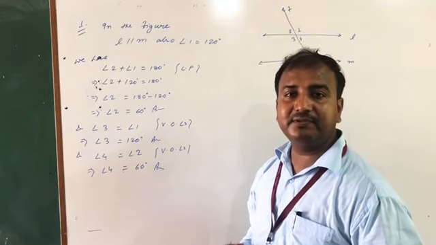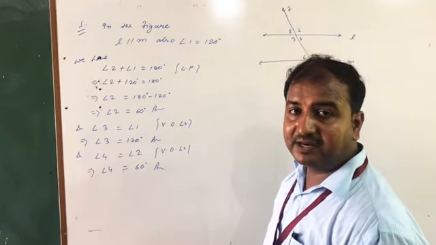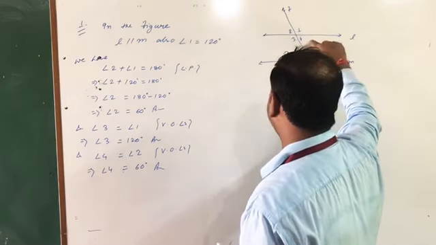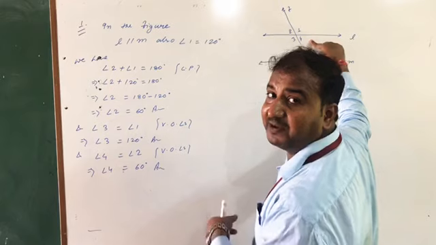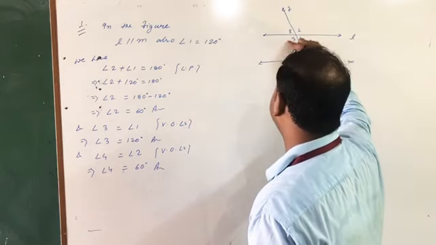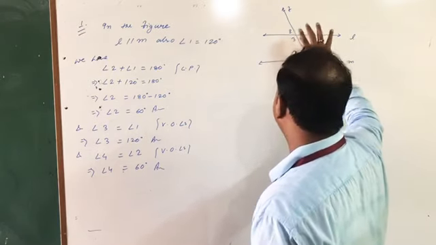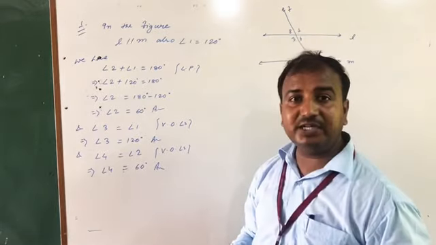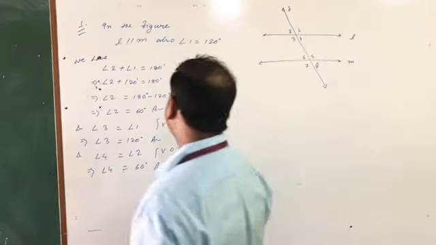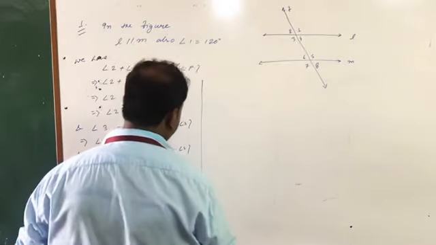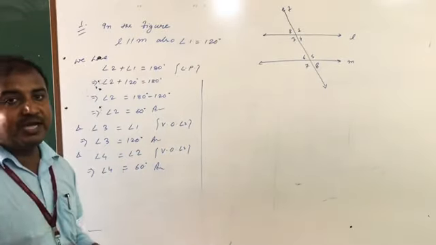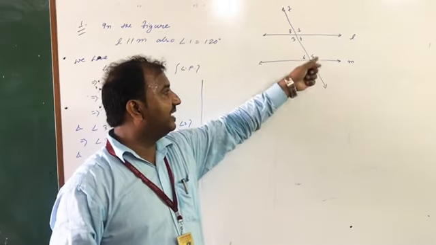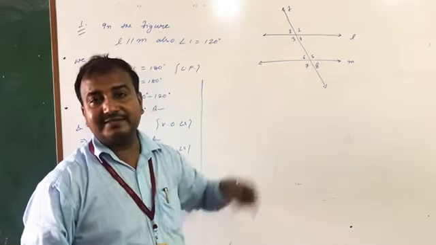And if you will go through the relation of consecutive angles, on that moment 5 plus 4 becomes 180. 6 plus 3 is equal to 180 and 7 plus 2 equal to 180. Also 8 plus 1 equal to 180. Then you have three ways for finding the values of these angles.